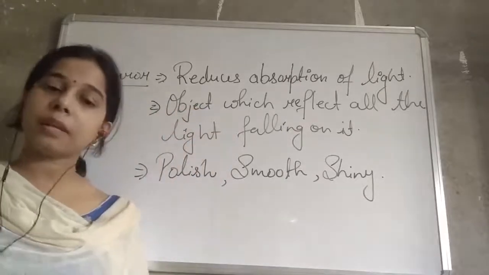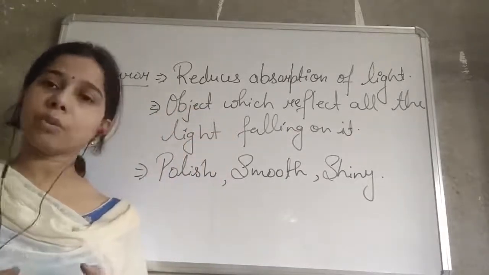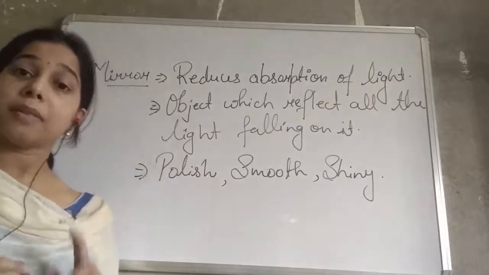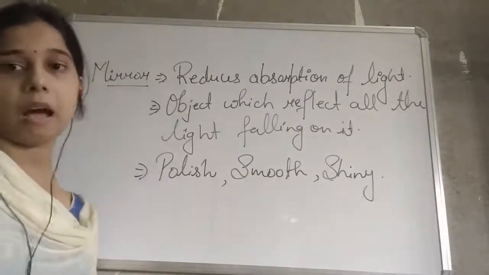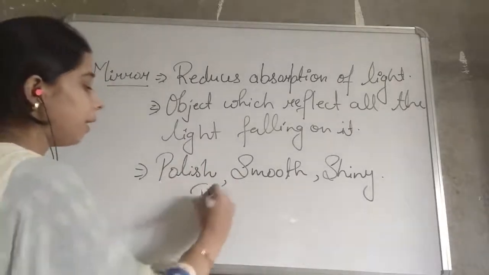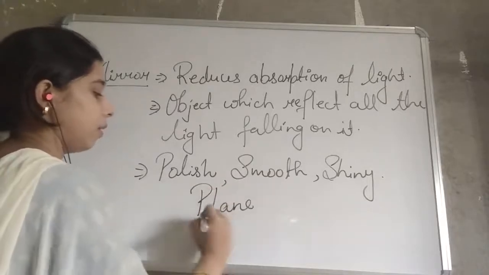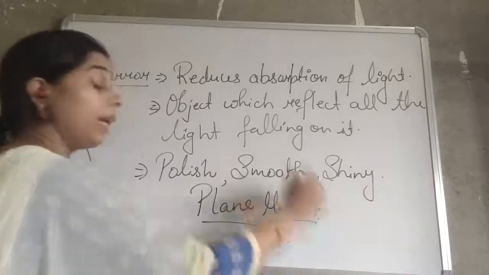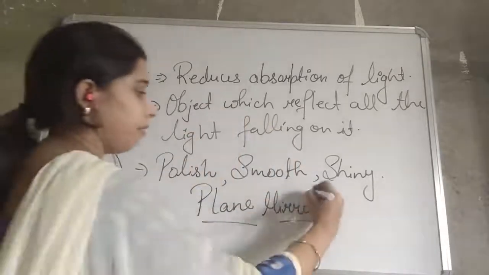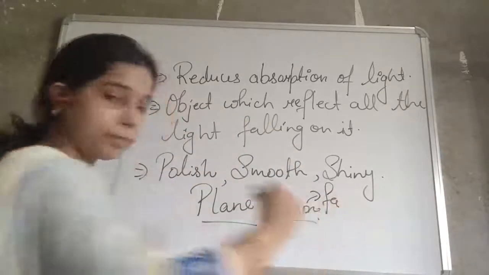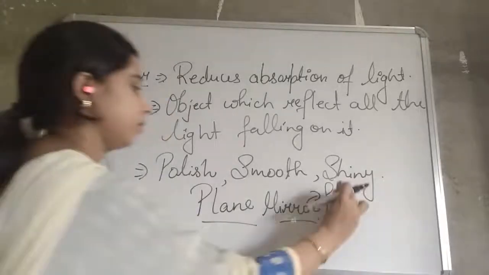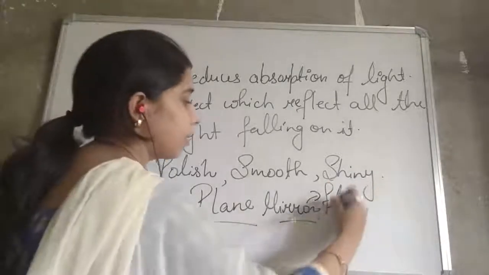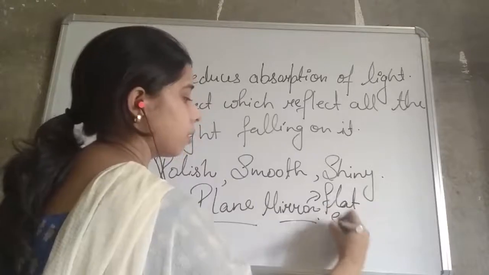If you see in your house, what kind of mirror do we use, student? The mirror that we use at our house is actually the plane mirror. Plane mirror is flat, it is smooth.